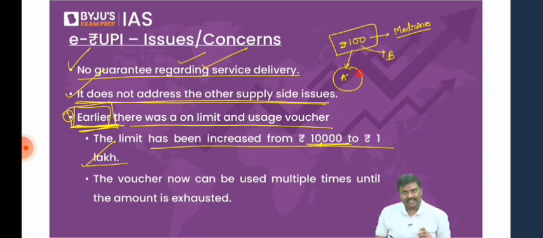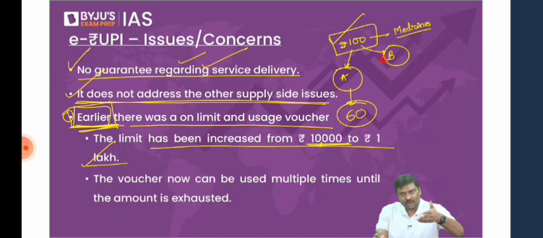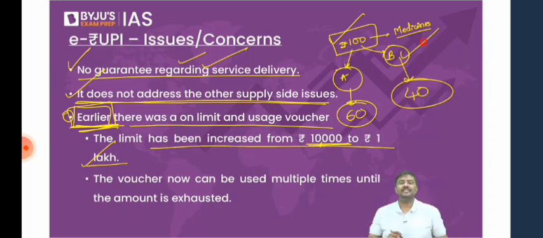Right now they have only medicine A. Scan it, purchase 60 rupees worth of medicine A. 60 rupees will be deducted, and you're left with 40 rupees. After 3 days, imagine medicine B has come to the shop. Go to the shop, scan the QR code, and purchase the remaining 40 rupees worth of medicine B. That is allowed now.